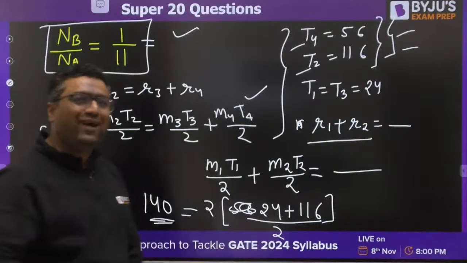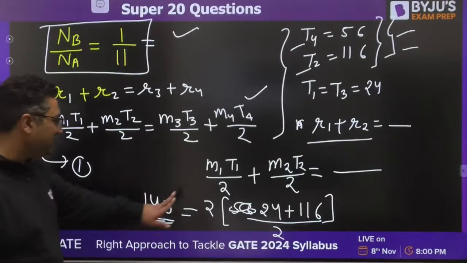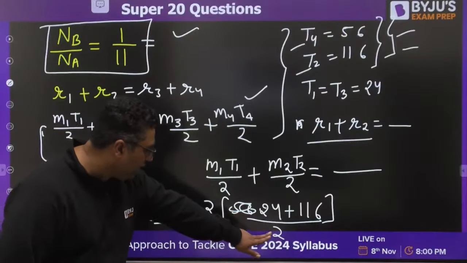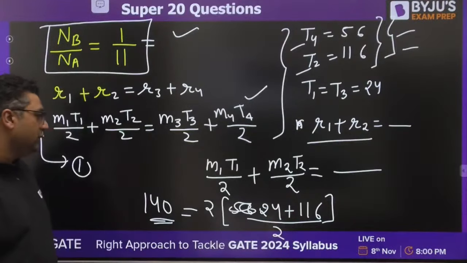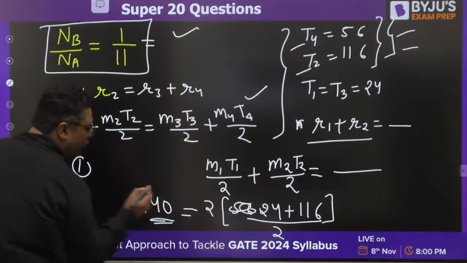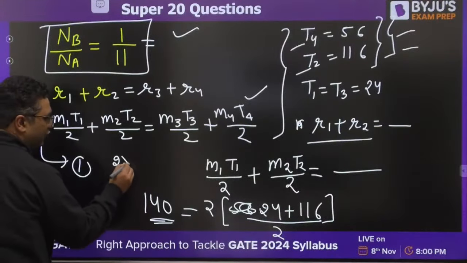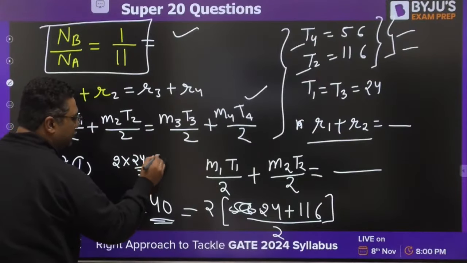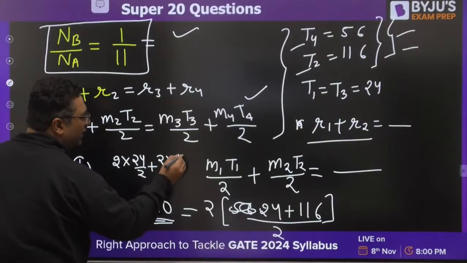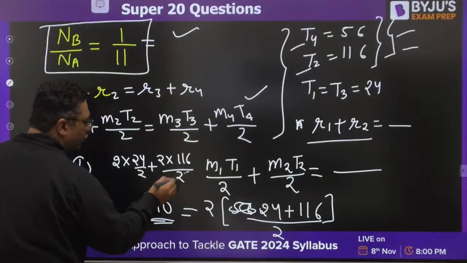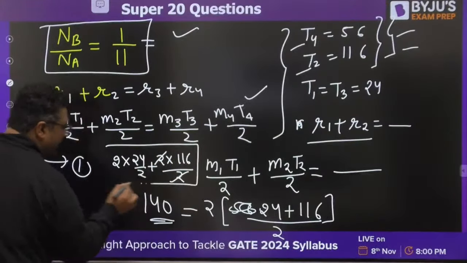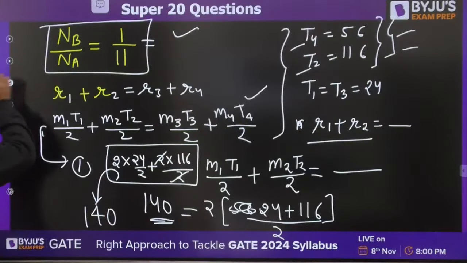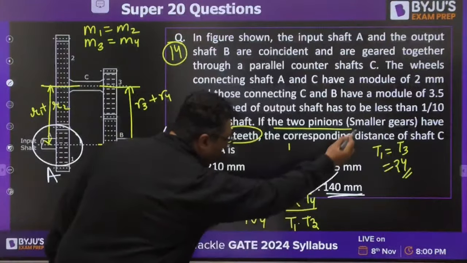Yes or no? Why 138.9? This is 2 times 24 by 2, 116 by 2. What we have done, M1 and M2 are same. You would be having 2 times the module. T1 is 24 by 2, plus the module 2 into 116 by 2. 2 will get cancelled out. What is the summation of these two? This is exactly 140. So the answer for this question is going to be D.